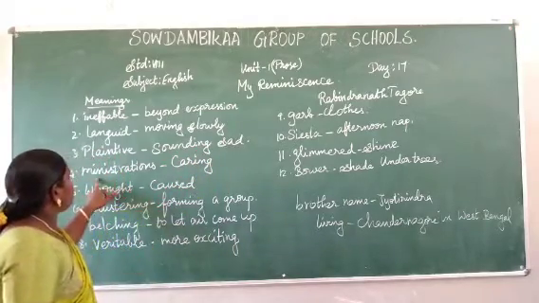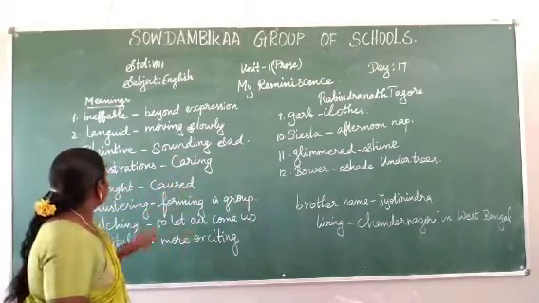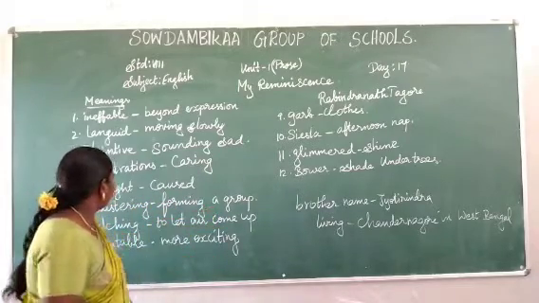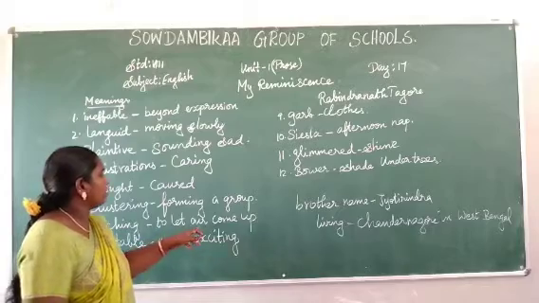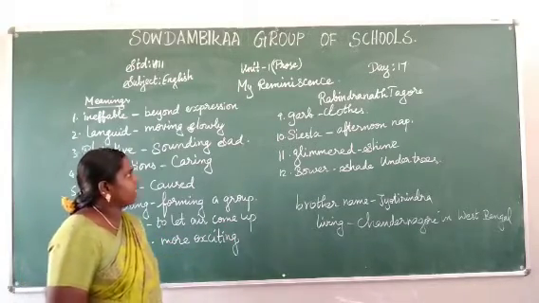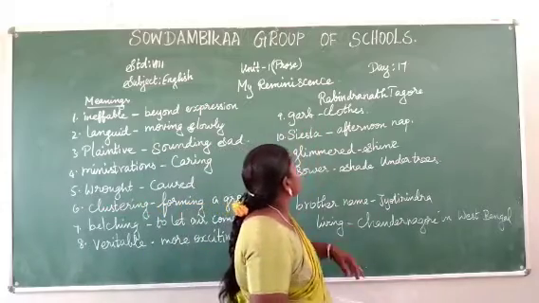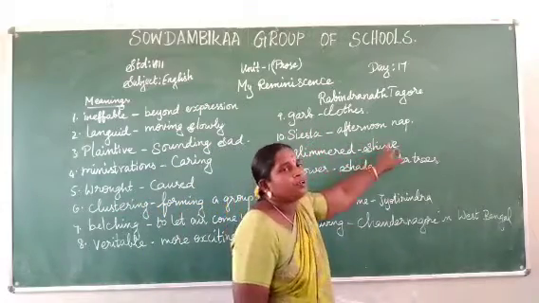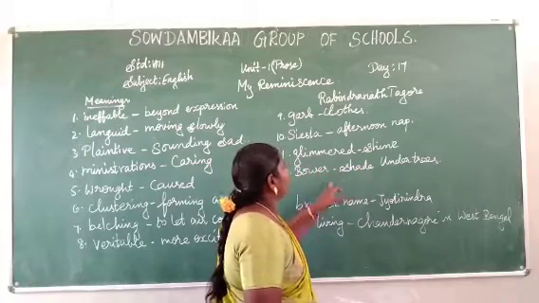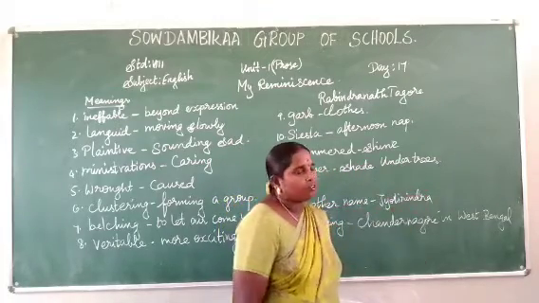Ministrations, caring. Clustering, forming a group. Blanching, to let air come out. Exciting, grab, cloths, siesta, afternoon nap. Glimmer, shine. Bower, shade under trees.